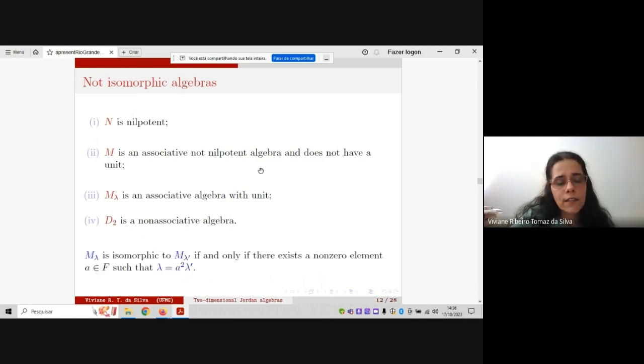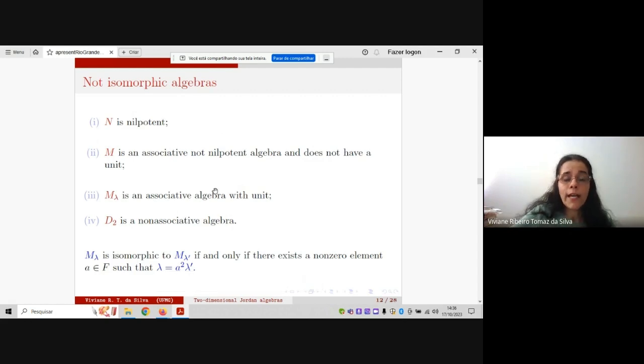And we have that M lambda is isomorphic to M lambda prime if and only if there exists a non-zero element A in F such that lambda is equal to A squared times lambda prime. And then we have a specific condition in order to have or not to have the isomorphism.